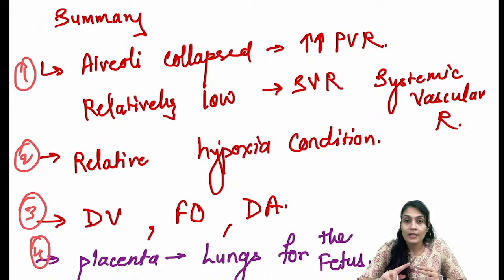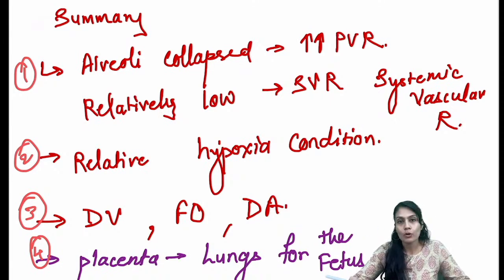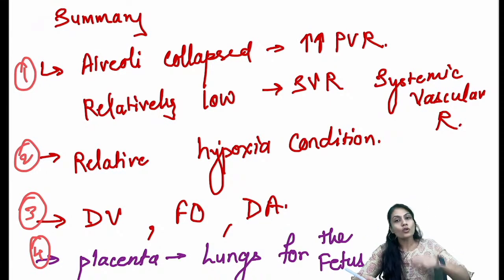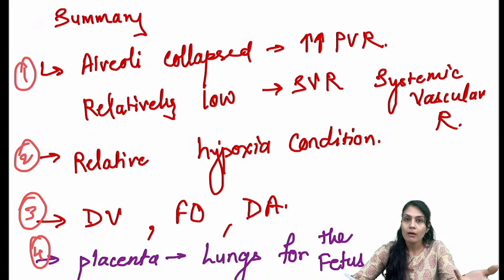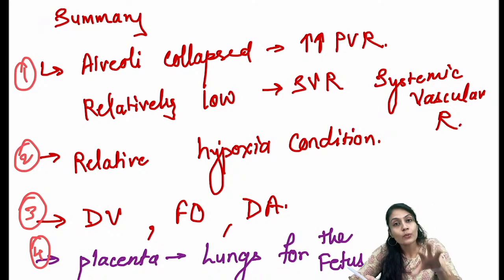If there are no lungs, oxygenated blood is not coming. And if the oxygenated blood is not coming, the baby is also going to feel hypoxia, more and more. Now this is not relative hypoxia. The baby itself is going to go into the hypoxic condition. That means there is no oxygen supply towards the baby, right?